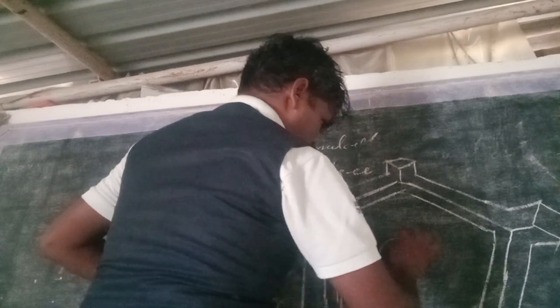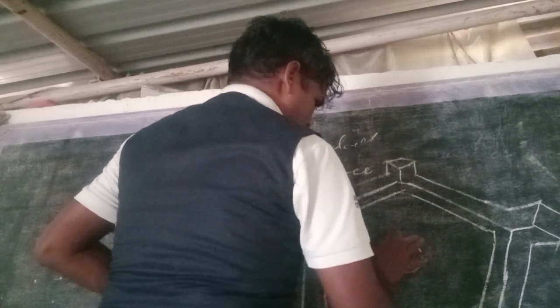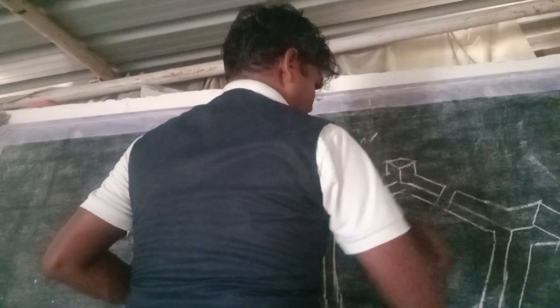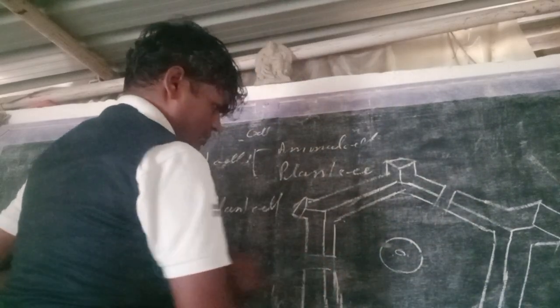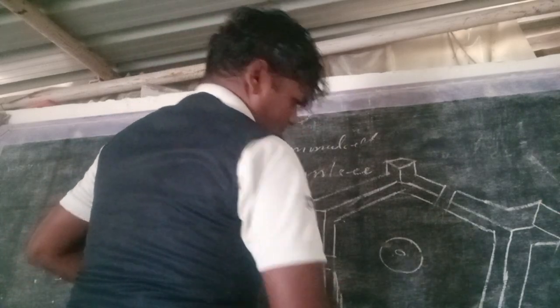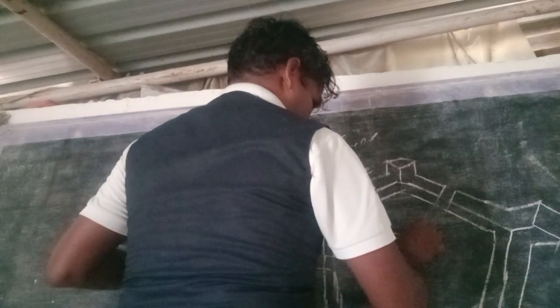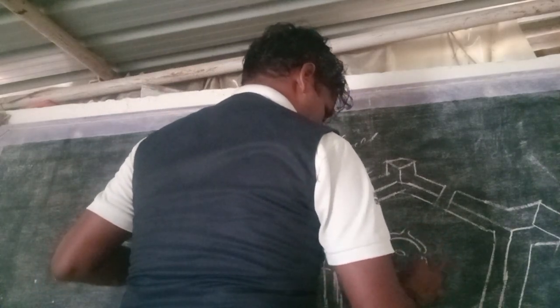So in the middle of the plant cell, here is the nucleus. We will draw the nucleus one by one.